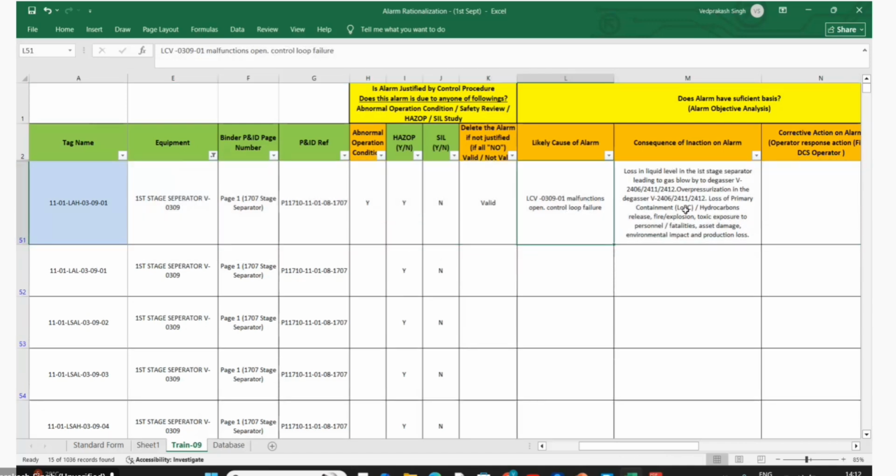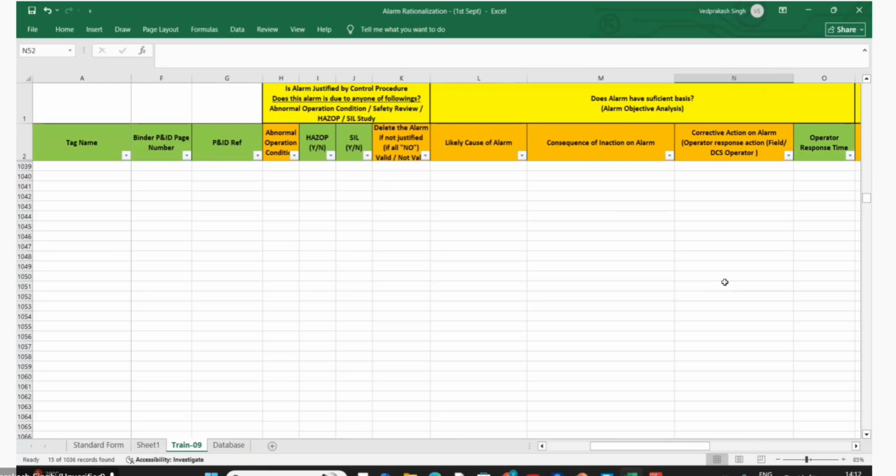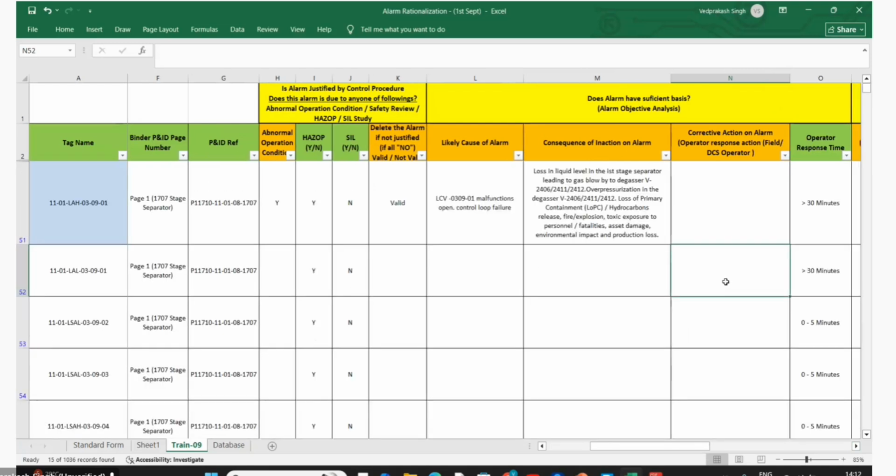There is only this cause. Corrective action: operator has to investigate. For the same wordings. I want to see the wording.